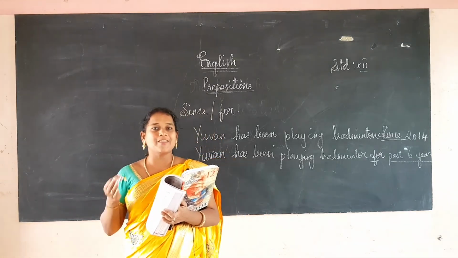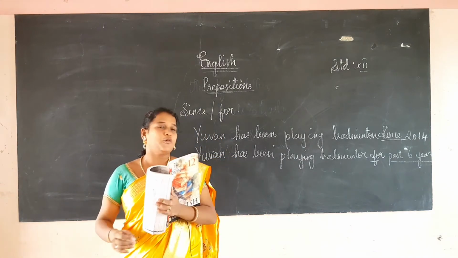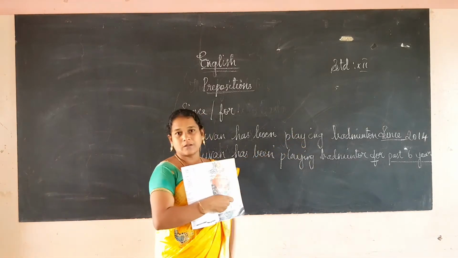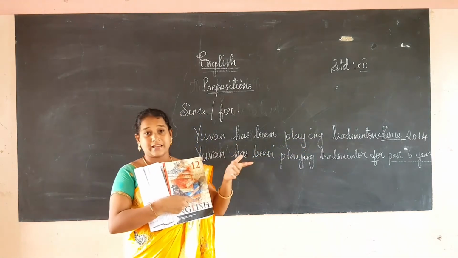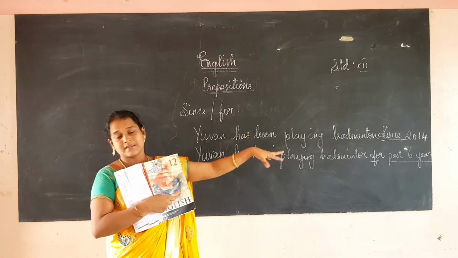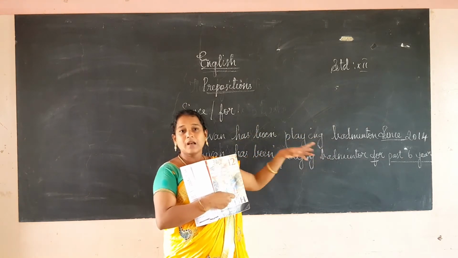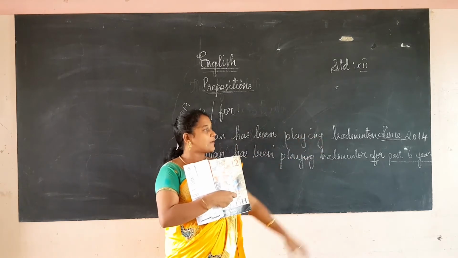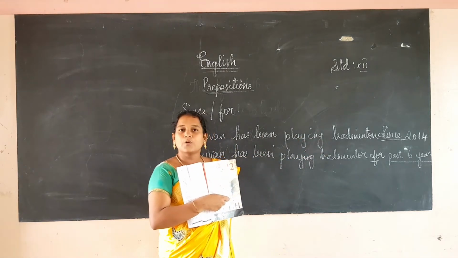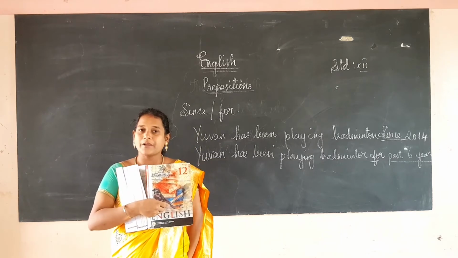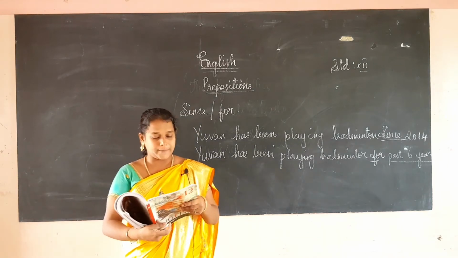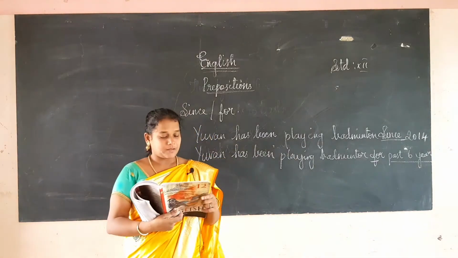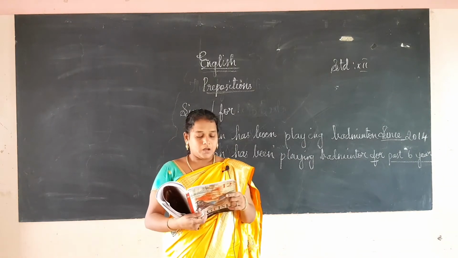This is the difference between the usage of since and for. We should not say Yuan has been playing badminton for 2014, because the meaning will change. There we have to use since. We use since where the action takes place from the past and is still continuing. Since is also used in the present perfect continuous tense, as in has been playing.